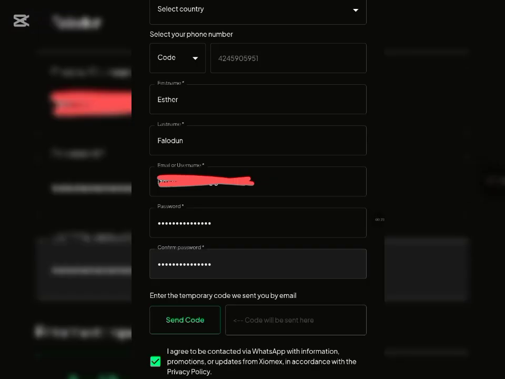So this is me after I've put in all my details. As you can see right here, you have to click on send code. If you do not click on that send code, you will not be receiving a code that you'll be using to verify your email. So do well to click on the send code. Then after they send the code, go to your email, get the code and come back here and paste the code. And after that, you click on register so you can get started.